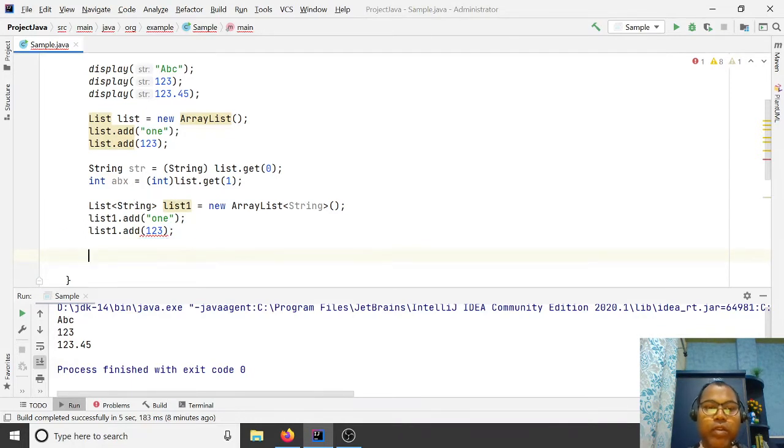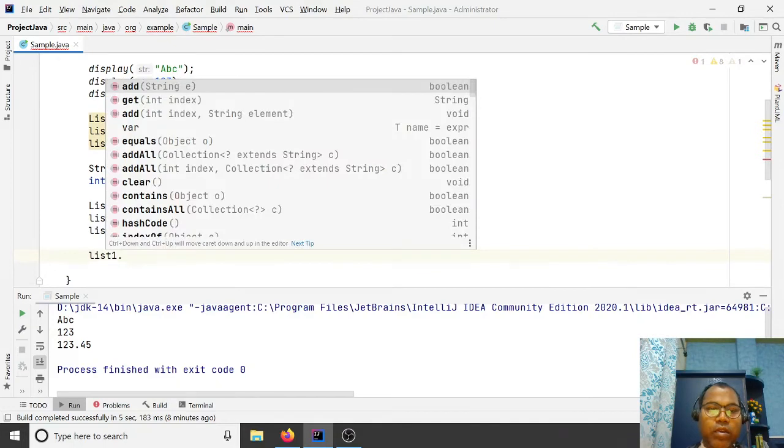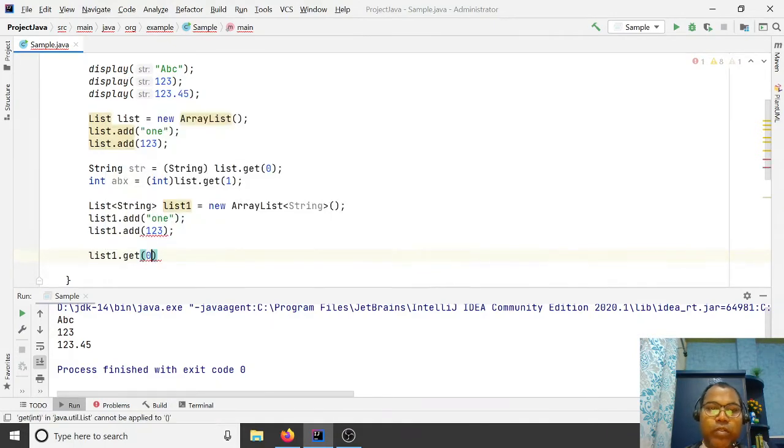So here the cast is not required. If you look at list1.get at position zero, you know this is of type String, so you can directly assign it to String str1. It's happy.